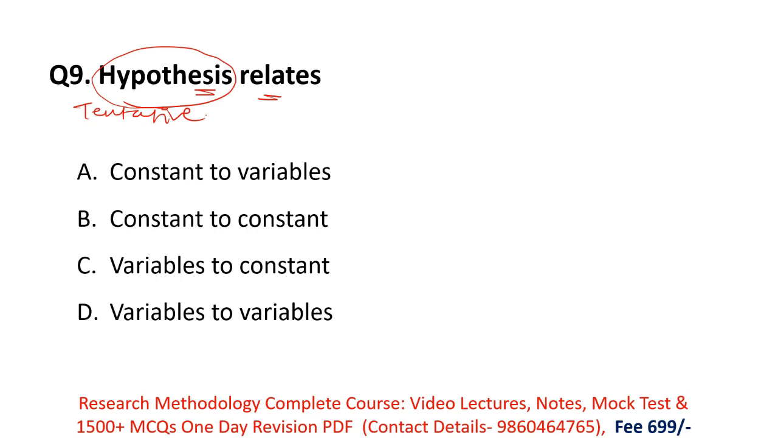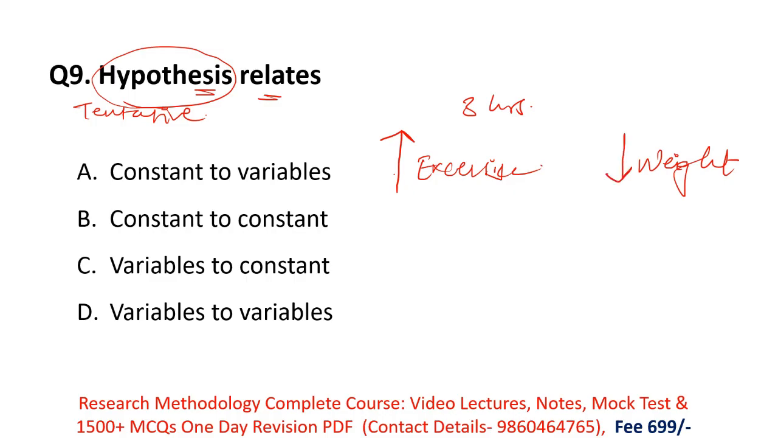For example, I'm doing exercise daily. Then what will happen to my weight? Suppose I do 3 hours of exercise daily, then what will be the effect of exercise on my weight? My weight starts decreasing day by day. It happens. So here you can see exercise is one variable, and weight is the other variable.